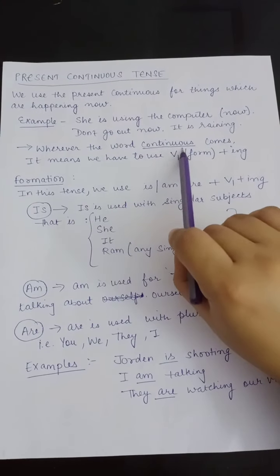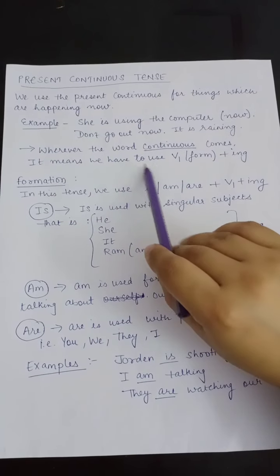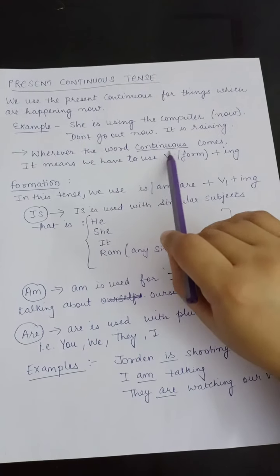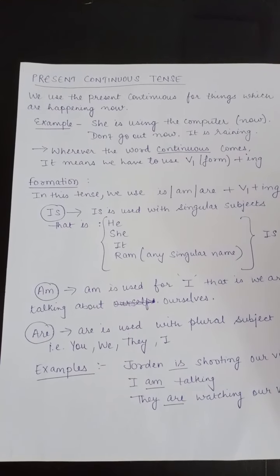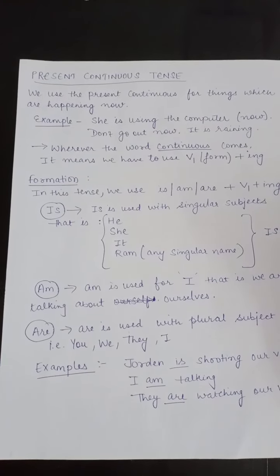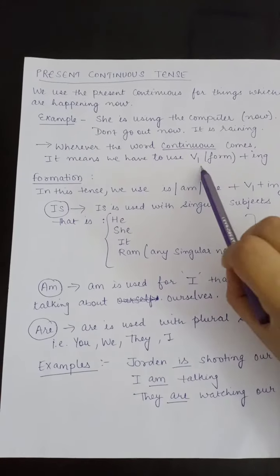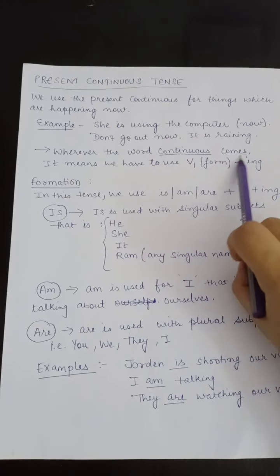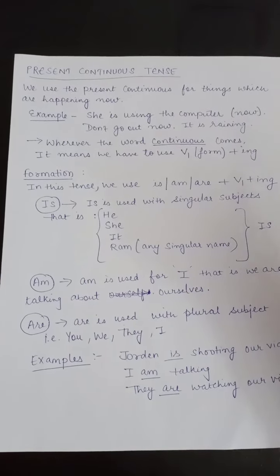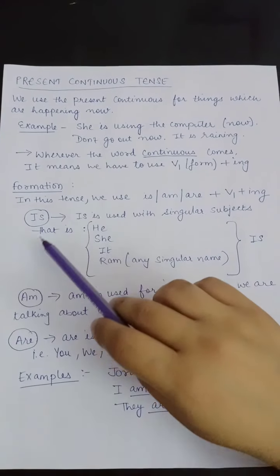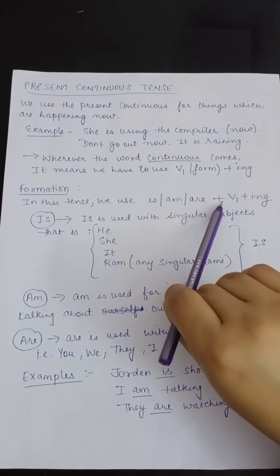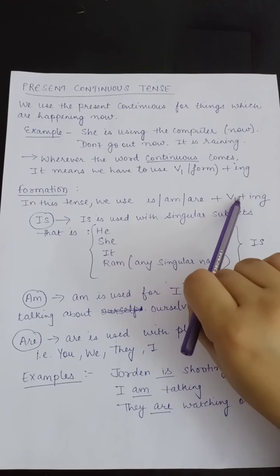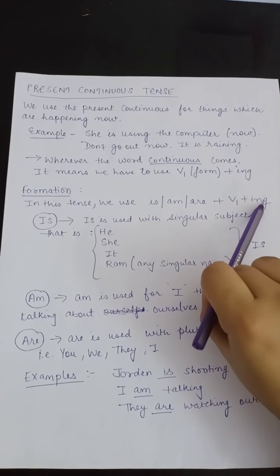Wherever the word continuous comes, it means we have to use the first form of the verb plus ing. So wherever you see the word continuous in tenses, that means you have to use the first form of the verb plus ing. So what is its formation? In this tense we use is, am, or are plus the first form of the verb plus ing.